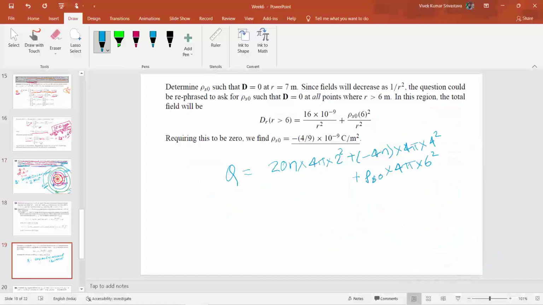You have to equate this to D into 4 pi into 7 square. 4 pi you can cancel from each side. D will be 0 here, so you can directly put the value of D as 0 and calculate the value of rho. So that's how you can calculate the value of rho here.